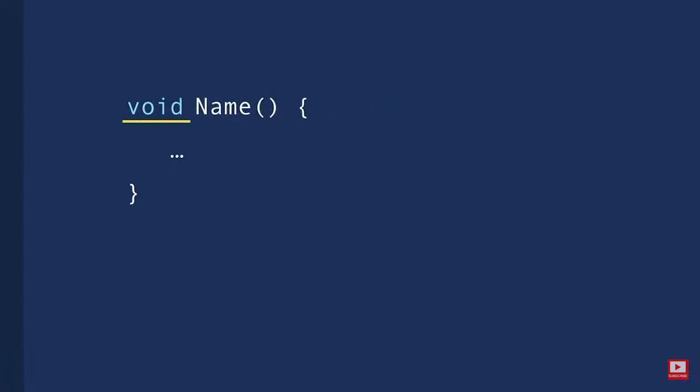Void is a reserved keyword in Java, and that's why I've coded that in blue here. Now, after the return type, we have the name of our function. So here we should give our function a proper descriptive name, like send email. This name clearly identifies the purpose of this function, okay?